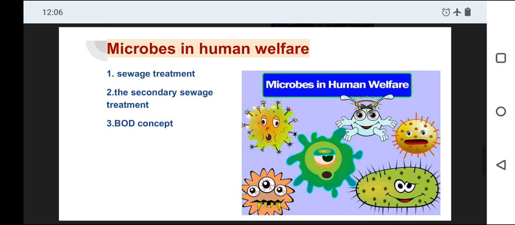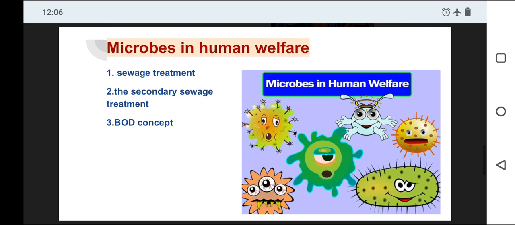Along with that, the biological oxygen demand concept. What is the meaning of BOD, biological oxygen demand? That is the most important concept for 1 mark questions and also for multiple choice questions.